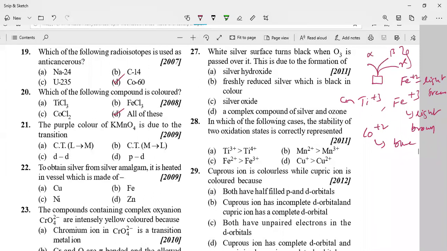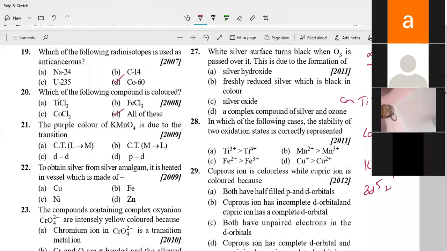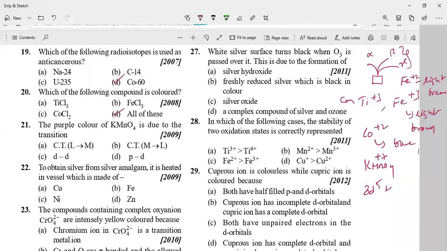Next, the purple color of KMnO4 is due to the transition. In KMnO4, what is the oxidation state of manganese? It is +7. Manganese is 3d5 4s2, and here it has +7 oxidation state. So here the purple color is not due to any d-d transition.